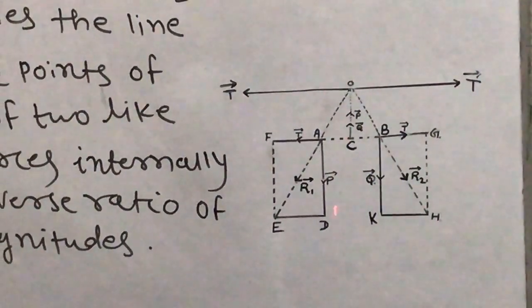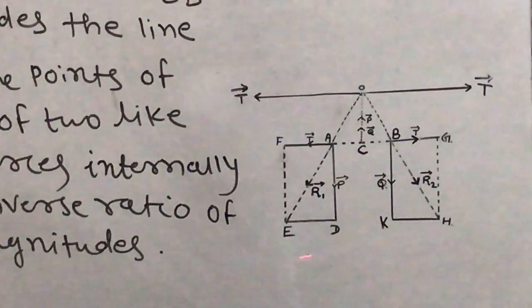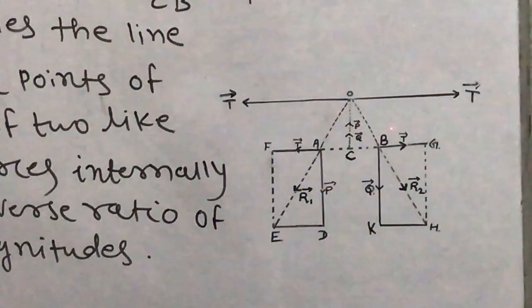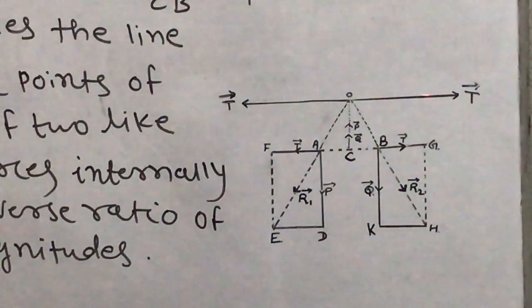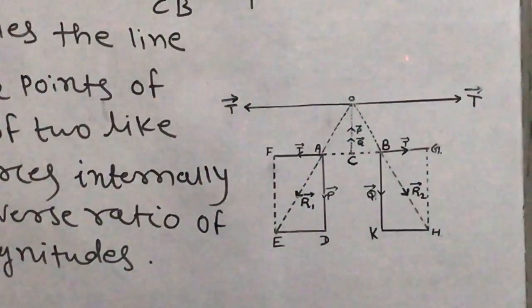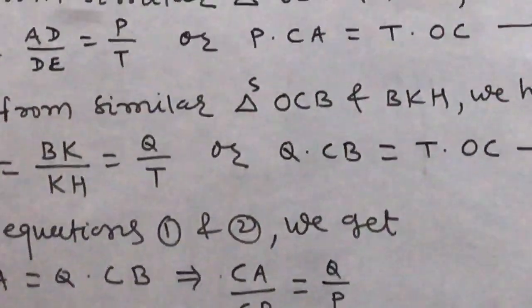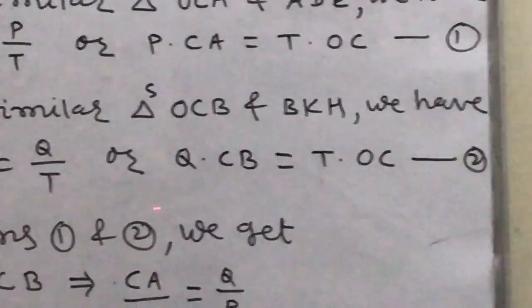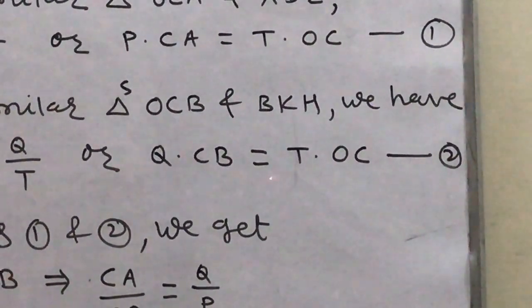And BK is nothing but our force Q, and KH is nothing but BG, which is force T. So Q into CB equals T into OC.